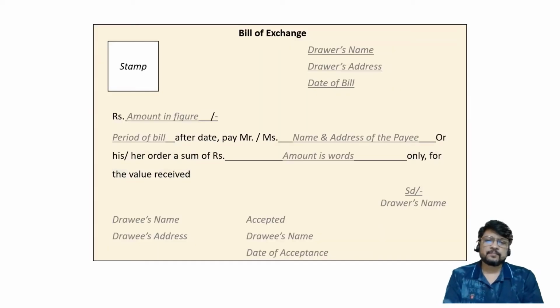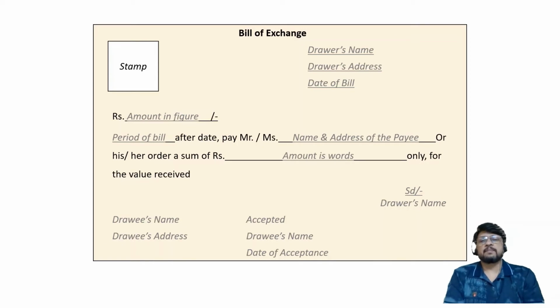Okay. So here we come to the bill of exchange. What is the format of bill of exchange? Pause the video, read the format properly. There are certain letters which I have written in italics and they are having gray shade, and certain letters which are normal and are in black color. That means they are the fixed letters or fixed words, and those words which are in italics or in gray color always change from problem to problem, situation to situation. There is one place for the purpose of stamp. Pause the video, prepare the format. After the format is prepared, resume the video and then I'll discuss the thing.